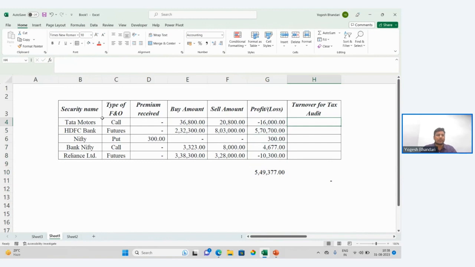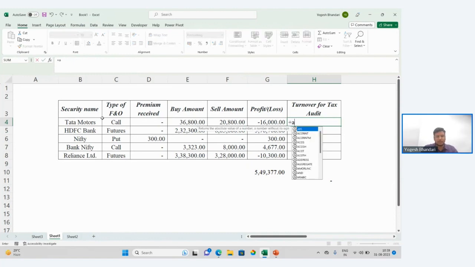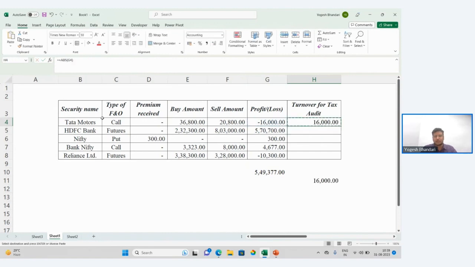Now let us just calculate turnover as given in the guidance by the Institute of Chartered Accountants of India. They are asking us to add up all the favorable and unfavorable differences, and to bring this value in absolute figure. There's a formula, ABS, bracket open. So we have got a positive figure, and I will paste this till the end.